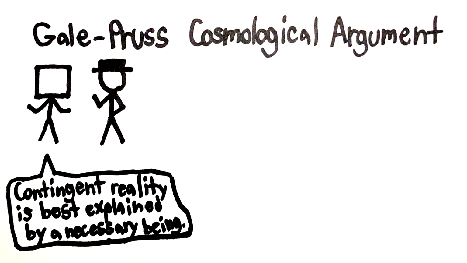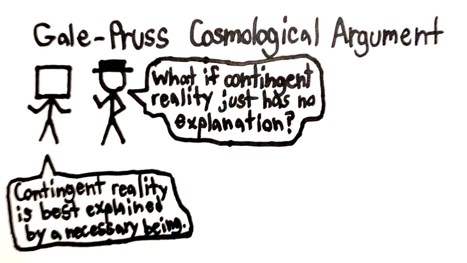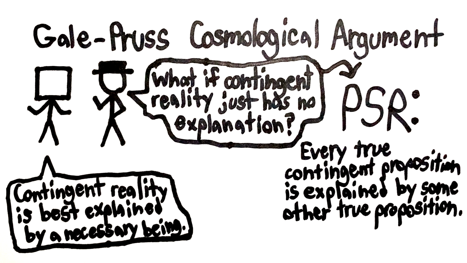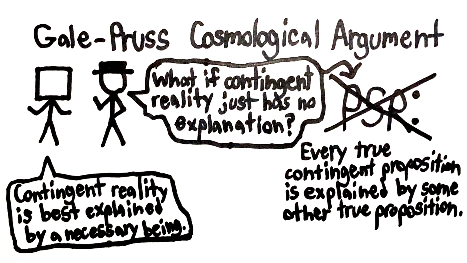The primary objection to this is that maybe contingent reality just exists without any sort of explanation. Such an answer explicitly rejects the principle of sufficient reason, or the PSR. This is the principle that, for every true contingent proposition, there's another true proposition which explains its truth. Maybe the objector is fine with denying the PSR. Some things are just completely unexplained.